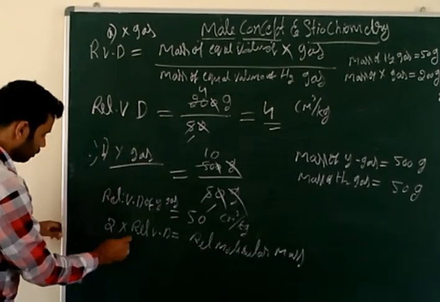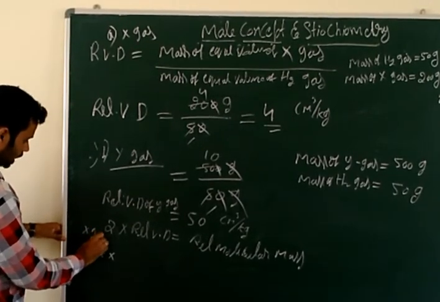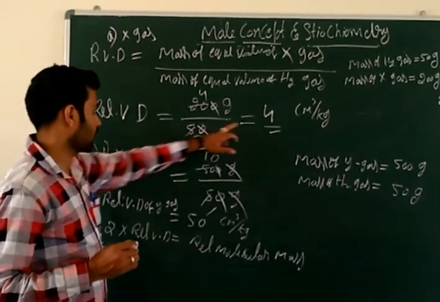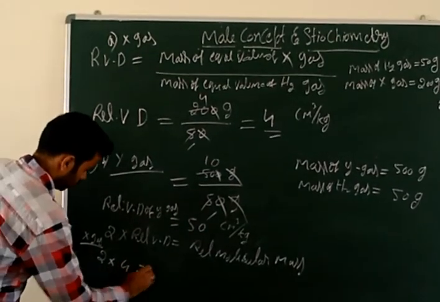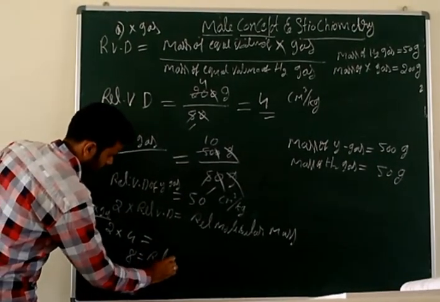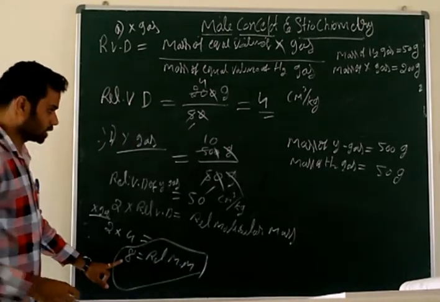First calculate the X gas. We have already calculated the relative vapor density of X gas, which is 4. Just substitute the value. 2 4s are 8. So that is the relative molecular mass of X gas.